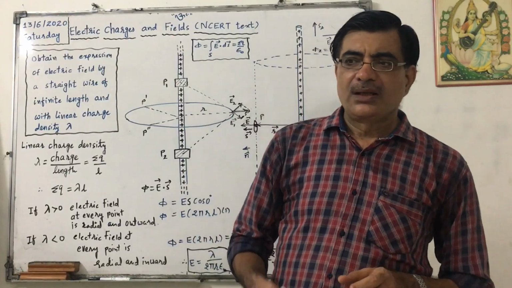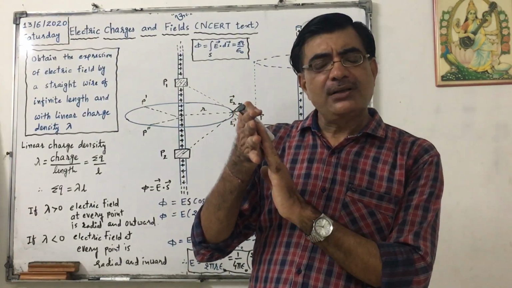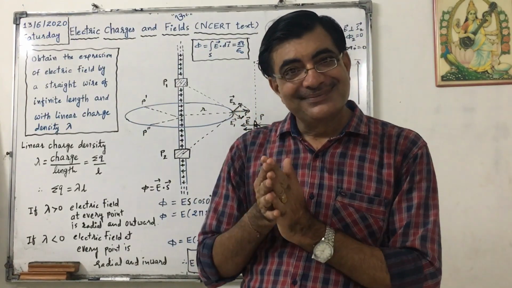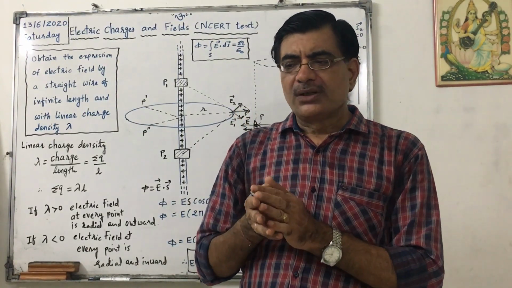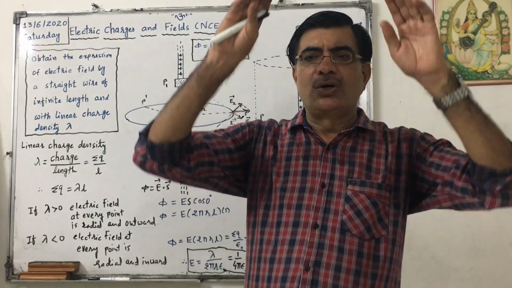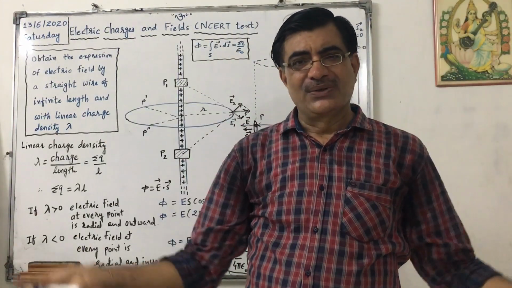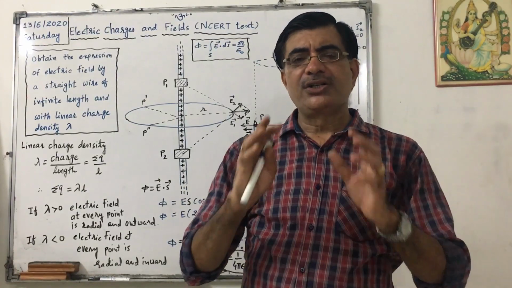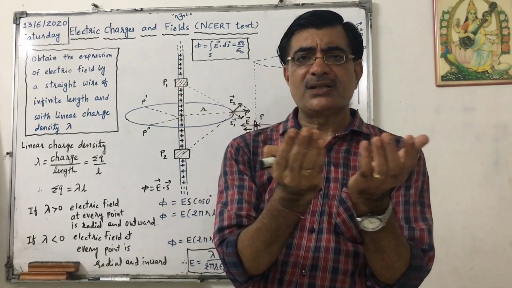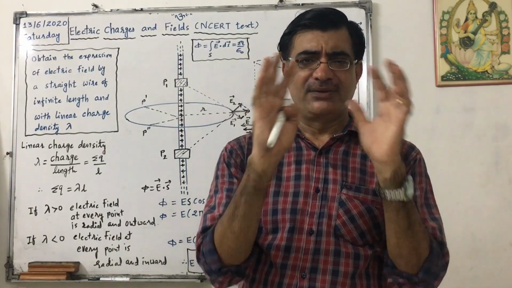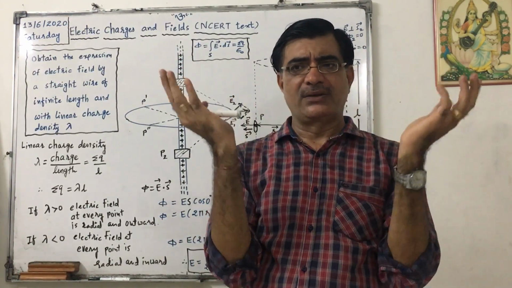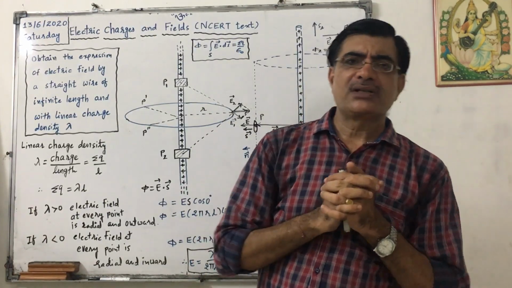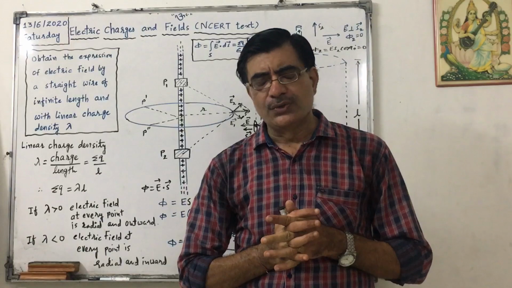Next, continuous charge distribution on a plane of infinite area. Third, continuous charge distribution on a shell, a hollow sphere. And fourth, continuous charge distribution in a solid sphere, where there is charge inside, outside and on the surface. So 4 cases we have to study using Gauss's law.